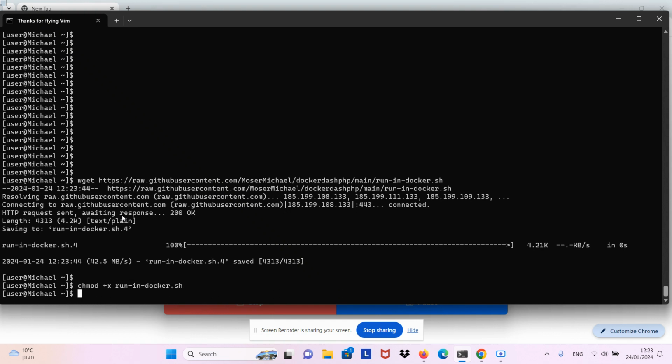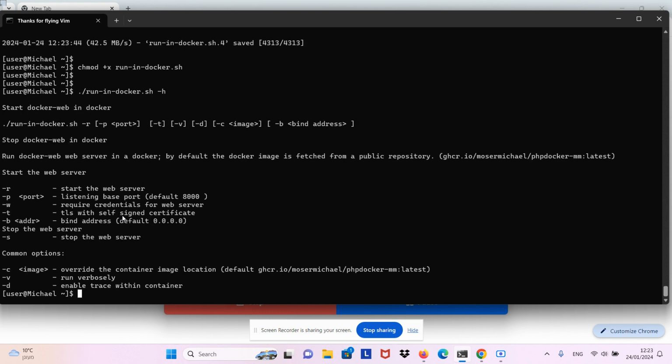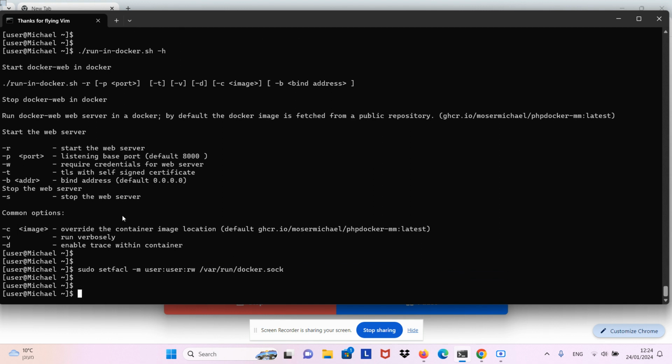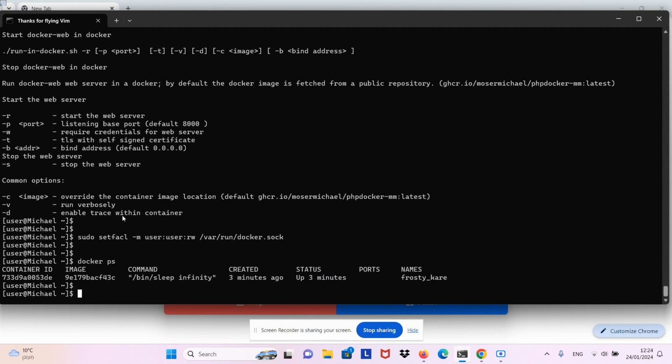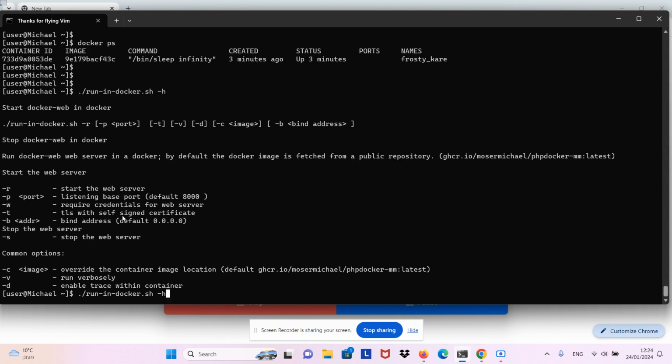We need to make it executable. Another detail, we should make the Docker engine accessible for the current shell, for the current user. So now we are ready to go. So let's run the web server. This is the most simple command. We'll get to more options later.